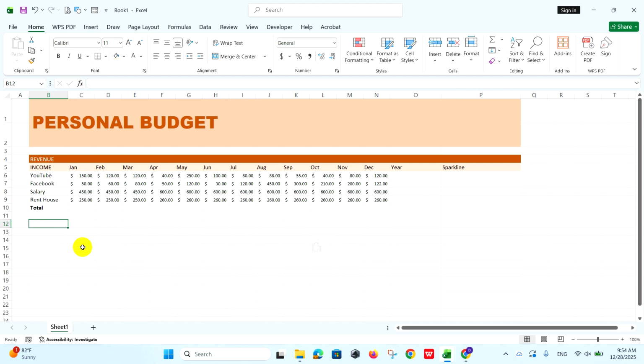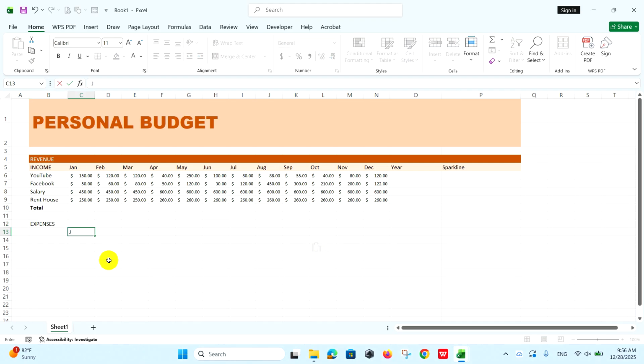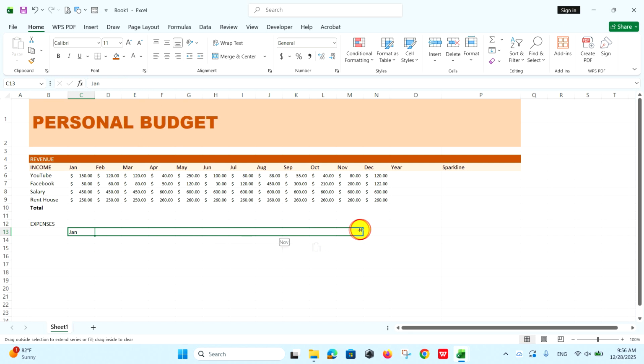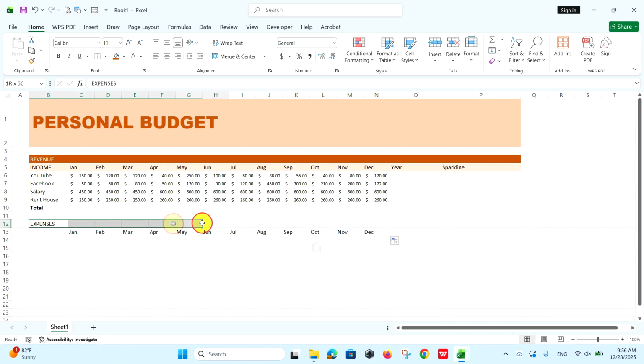Next, set up the expense section. In a cell, I type the word expense. And next, display months starting January to December. Add fill color on the cell.